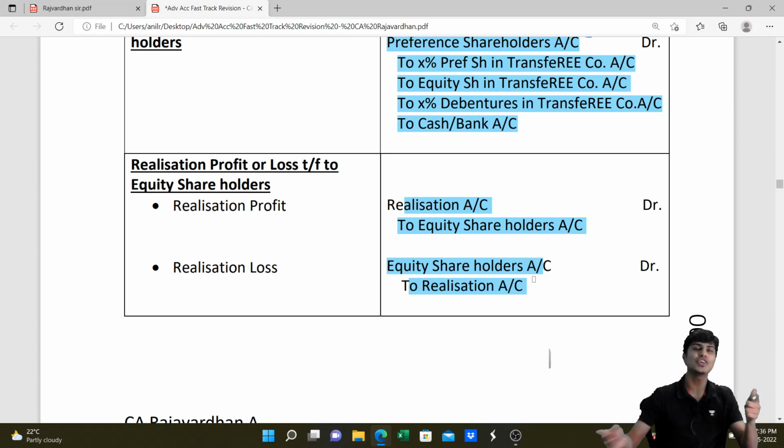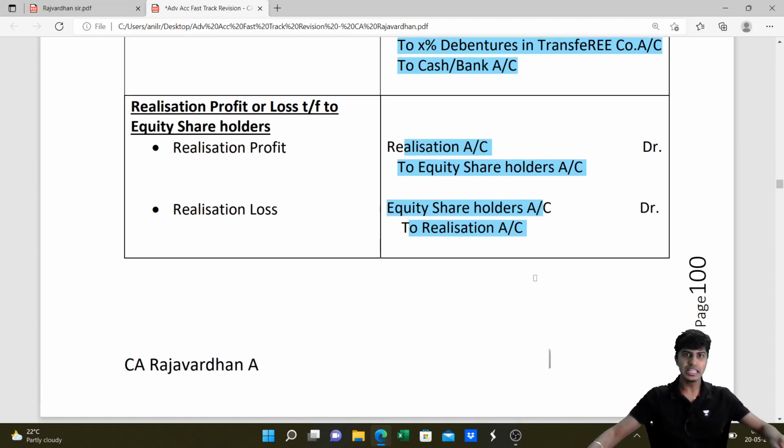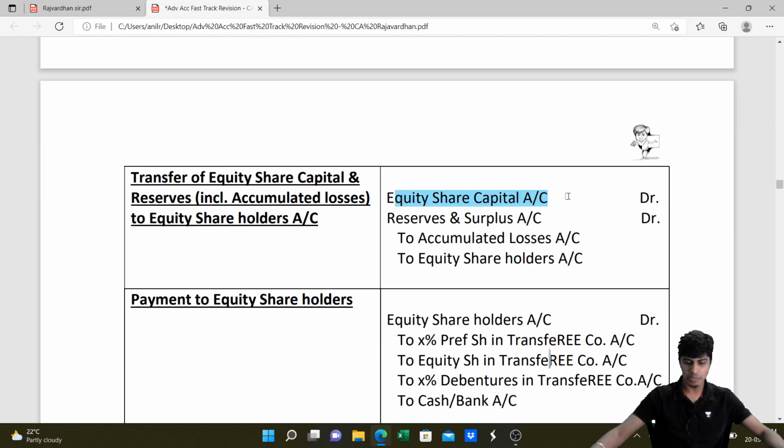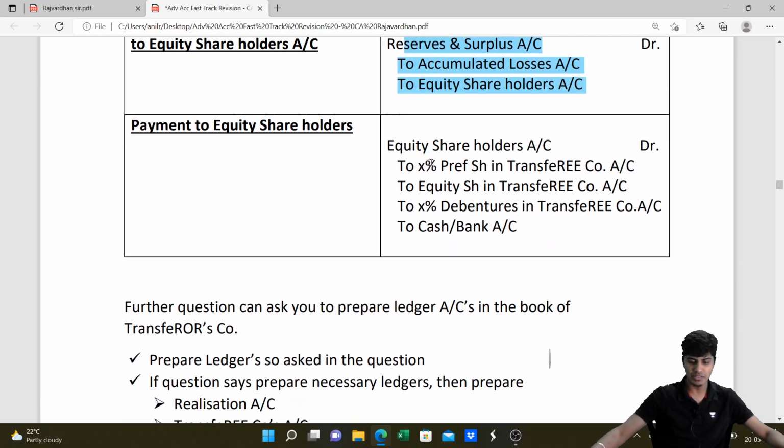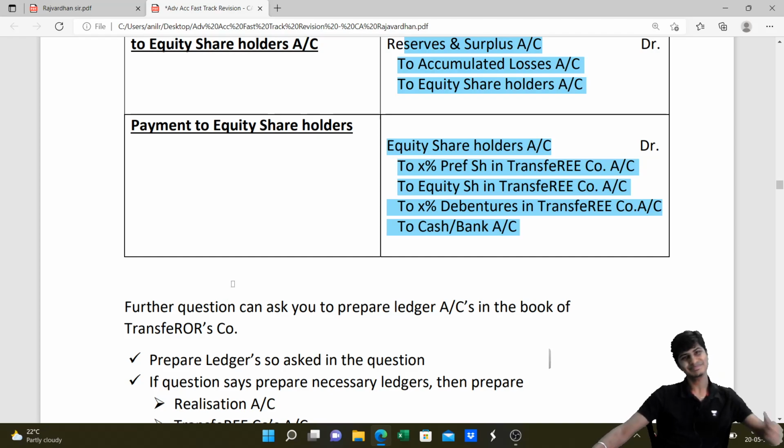Once we do this, we'll transfer our share capital and reserves which is payable to equity shareholders also to their account, for which the entry is equity share capital account debit, reserves and surplus account debit. If there is accumulated losses, it will be credited, and then we give the credit to equity shareholders. Credits will increase the shareholders' money payable to them, debits will decrease. So ultimately, we'll understand how much money should be paid to equity shareholders, which will be settled by the PC received from transferee company. Whatever PC that we had received, X% shares in transferee company, equity shares, debentures, cash in transferee company, all this will be given to our equity shareholders to settle their account. Do you got it?